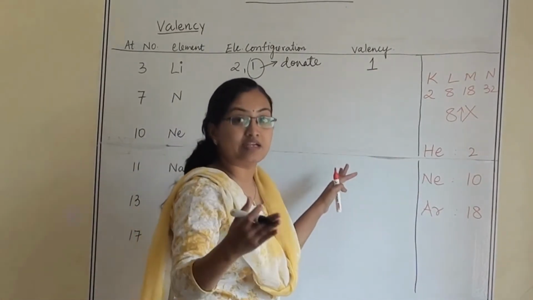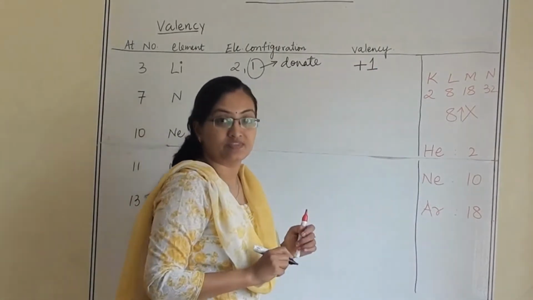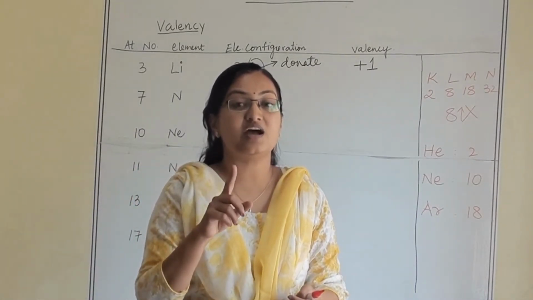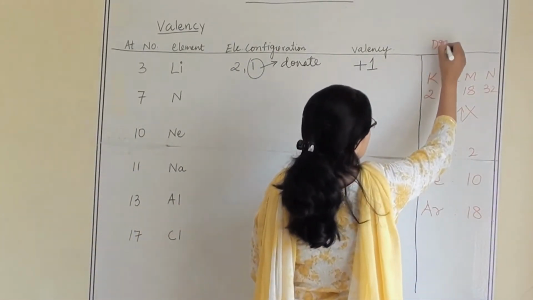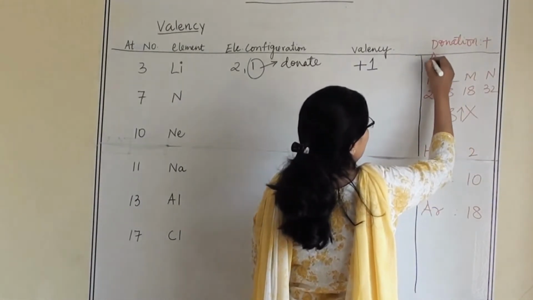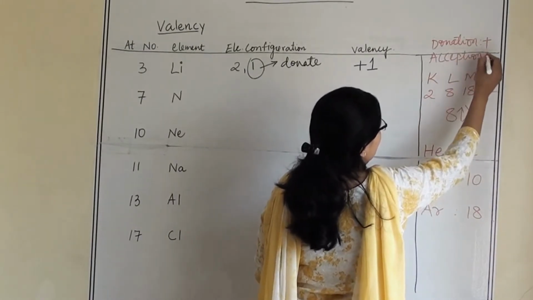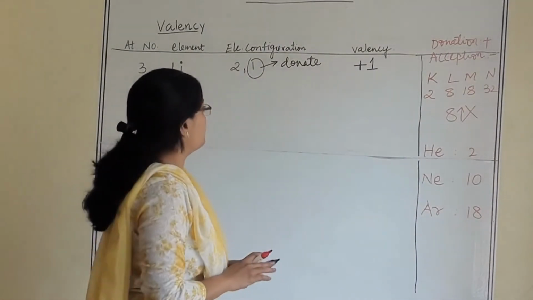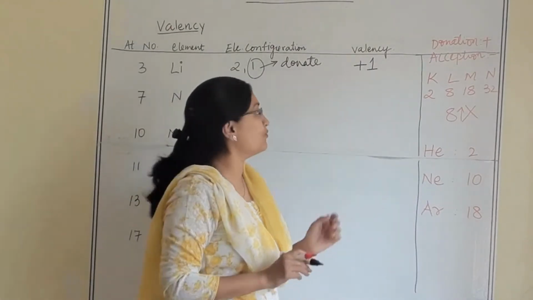And it is donating, the electron is moving away, so that's why the charge will be plus. If in case any element is accepting 1 electron, then the charge will be minus. When it is a donation, the charge will be plus. When there is an acceptor of electrons, then the charge will be minus. These are the basic concepts you need to know when you are writing valency.